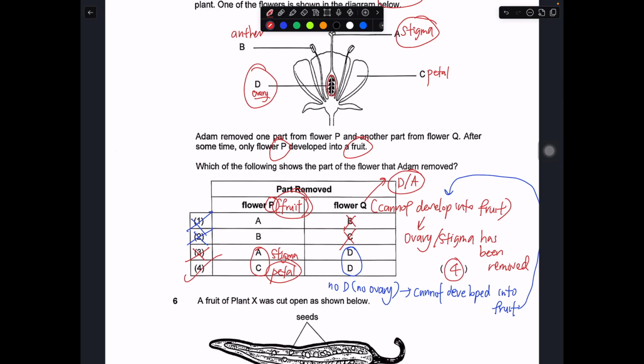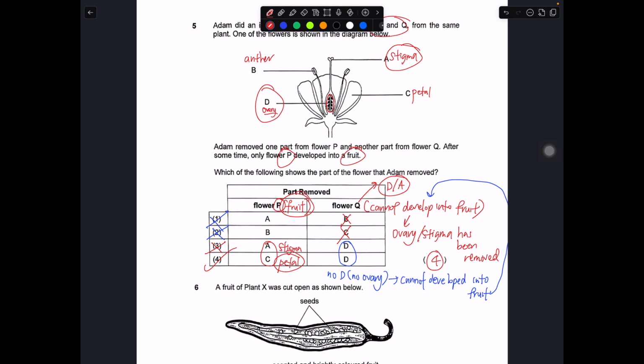So the clue for this kind of question is that every time, let's say you have fruit removed, that means the parts removed must be the female reproductive parts. Okay, and it's really the stigma, ovary, or ovule that's being removed for this few part.